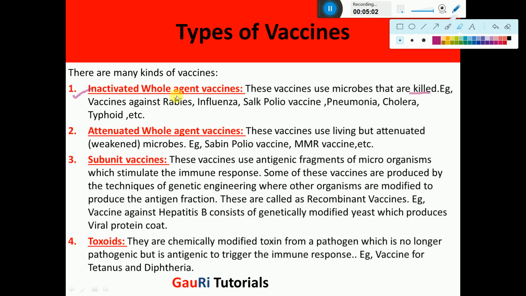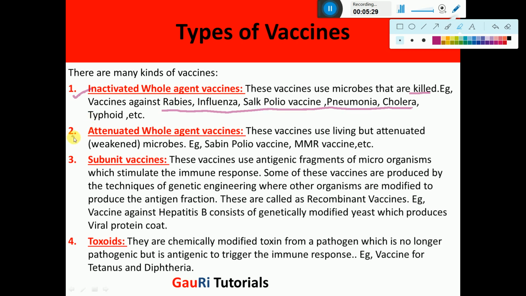Not a part of the microbe, but the whole microbe is inserted into the body through the vaccine. Examples are vaccines against rabies, influenza, Salk vaccine, pneumonia, cholera. These are different whole agent vaccines which are inactivated. In this case, the dead germs of these diseases are introduced in the body.